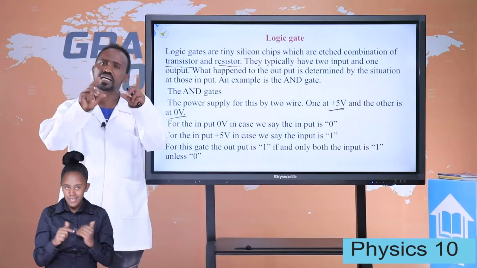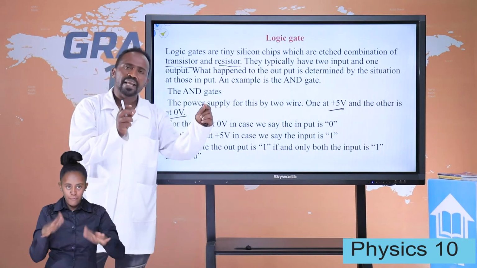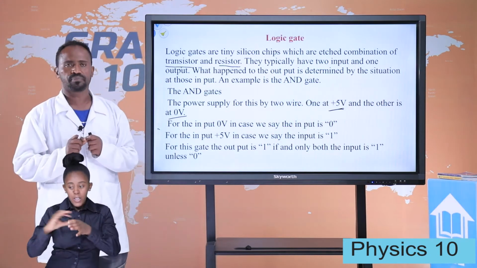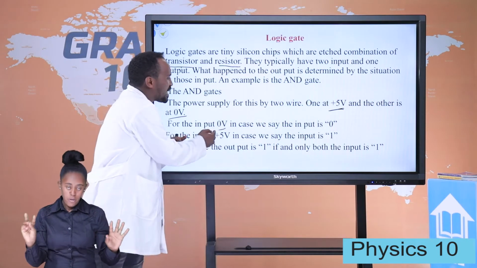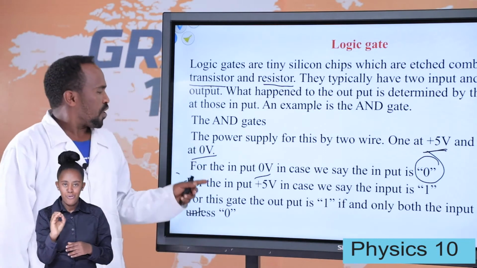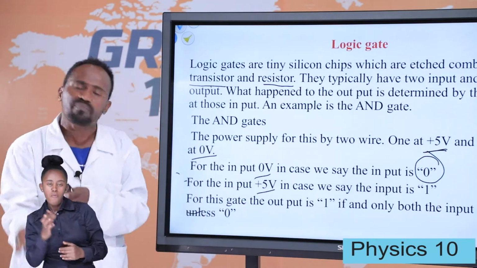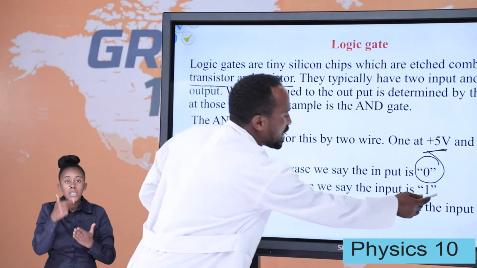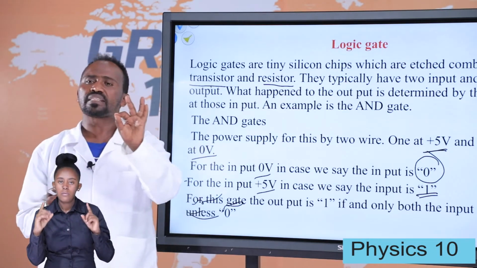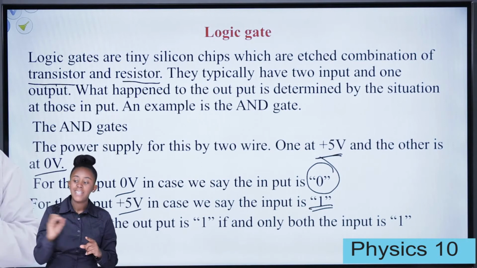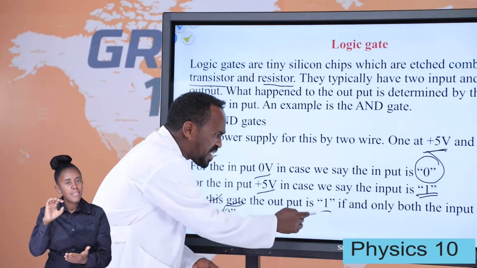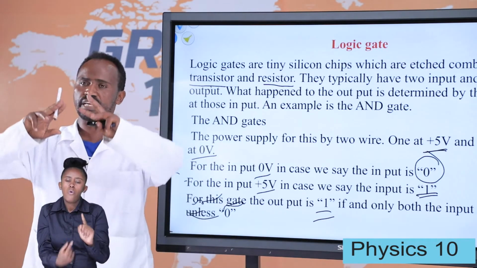We say that the AND gate is connected by 2 wires. One wire is connected at 5 volts. The other wire is connected at 0 volt. For an input of 0 volt, we say the input is taken as 0. For an input of 5 or 6 or 7 volt, we say the input is 1. After this, we use 1 and 0 to represent 5 volt and 0 volt. Student, for this gate, the output is 1 if and only if both inputs are 1.